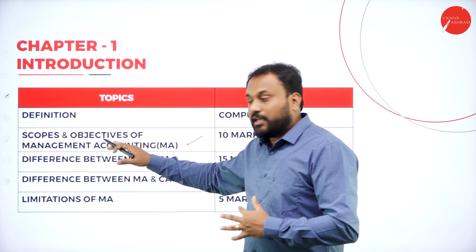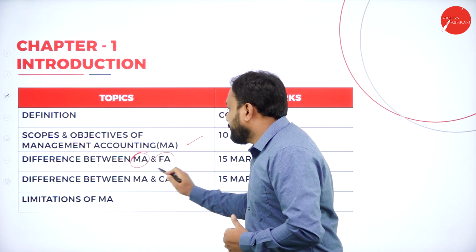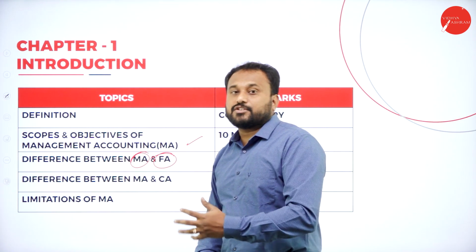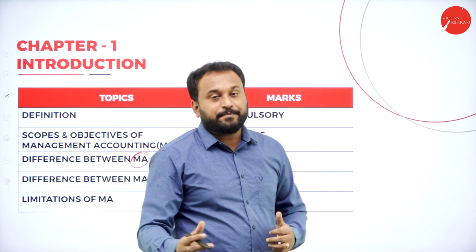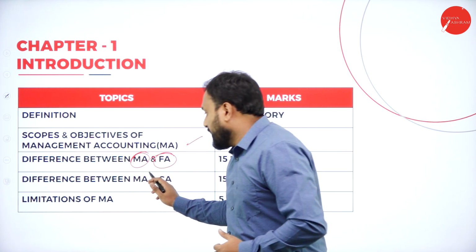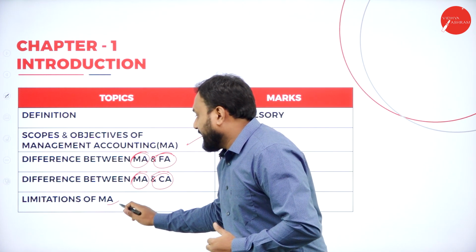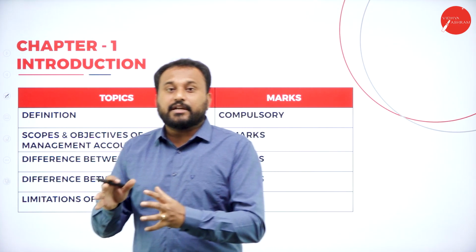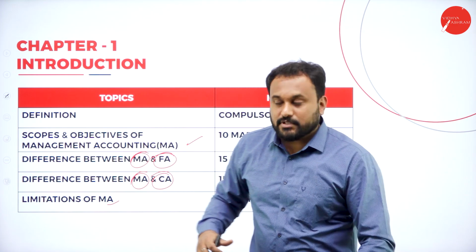You'll be getting theory. Next you have the difference between management accounting and financial accounting. MA is management accounting, FA is financial accounting, CA is cost accounting. Next we have the difference between management accounting and cost accounting, and the last one is the limitations of management accounting. That means this entire chapter is theory based. You don't have any problems in this chapter, students.